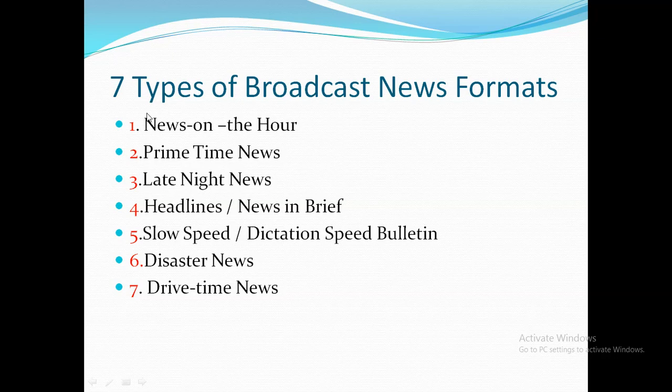Today we are going to discuss the different types of broadcast news formats. That is, the most common broadcast news formats. The first one is news on the hour. Second is prime time news. Third, late night news. Fourth one, headlines or news in brief. Fifth one is slow speed or dictation speed bulletin. Sixth, disaster news. The last one is drive time news. All these seven types are applicable both to radio and television. So these are the most common broadcast news formats.